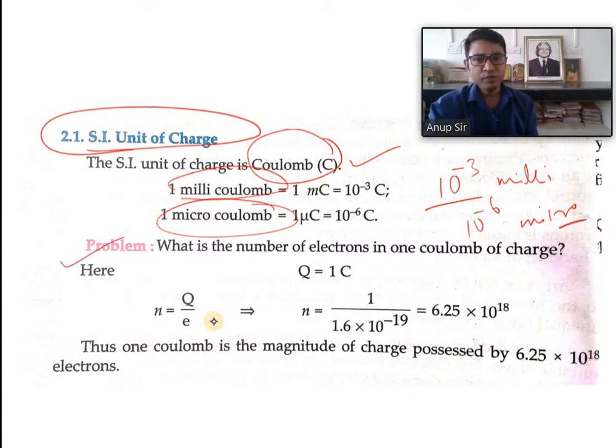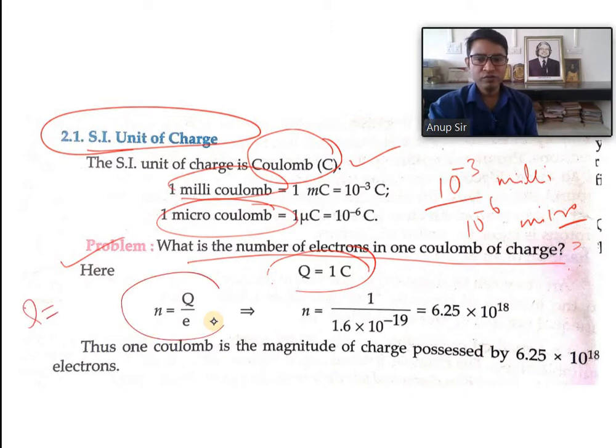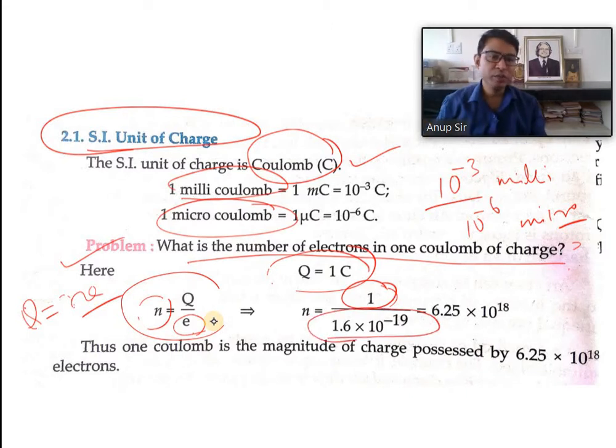There is one problem. What is the number of electrons in 1 coulomb of charge? The charge is 1 coulomb. From the quantization of charge, we know Q = Ne, so N = Q/e. Putting in Q as 1 and the electronic charge as 1.6 × 10^-19, I get 6.25 × 10^18.